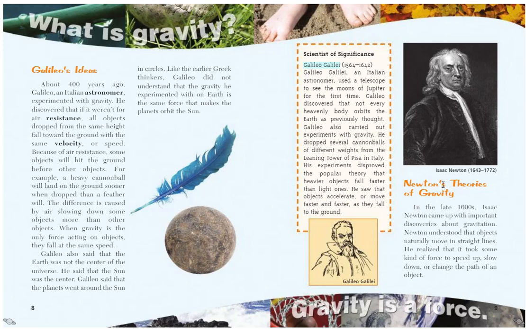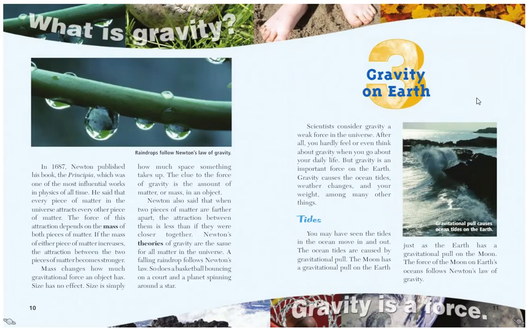So the next scientist to come along, about 100 years later, was this man, Isaac Newton. So what were Newton's theories of gravity? In the late 1600s, Isaac Newton came up with important discoveries about gravitation. Newton understood that objects naturally move in straight lines. He realized that it took some kind of force to speed up, slow down, or change the path of an object. That is, if it's in motion.